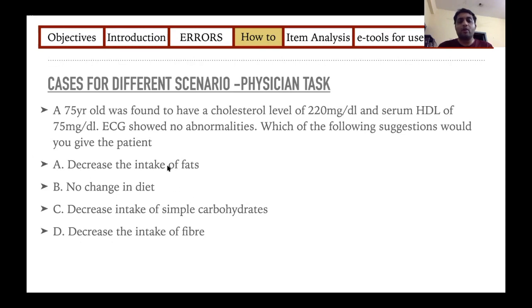So to come up with or to rule out all these options, he must understand the value of each of these individual investigations, and in combination with the patient's age and other findings, only then can he give the treatment protocol. So this is a very difficult question, a question that checks for a much higher level of learning.